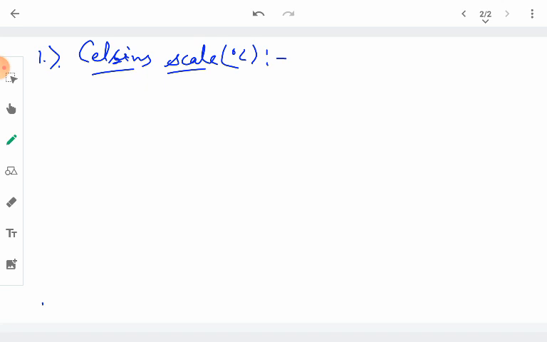So what does that mean? On the Celsius scale, the melting point of ice, the temperature at which ice melts, is called 0 degree Celsius.